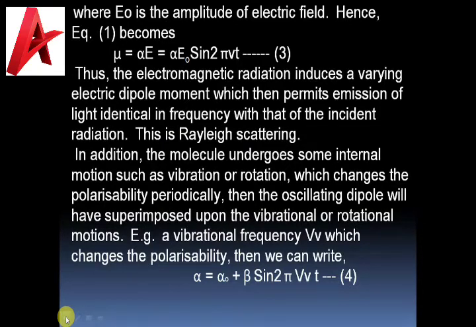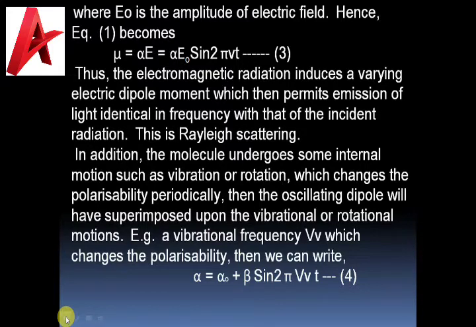In addition, the molecule undergoes some internal motion such as vibration or rotation, which changes the polarizability periodically. Then the oscillating dipole will be superimposed upon the vibrational or rotational motion. Here the vibrational frequency is taken as nu V, which changes the polarizability.